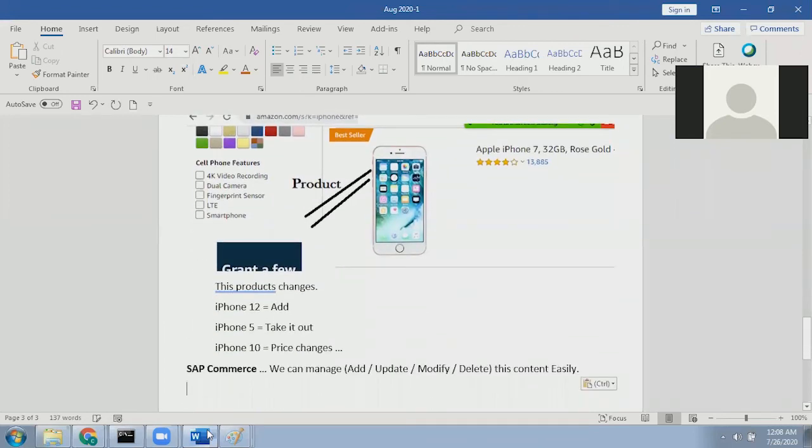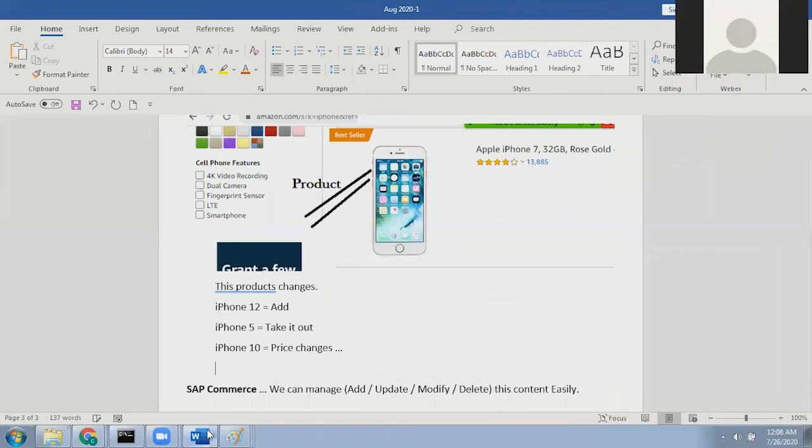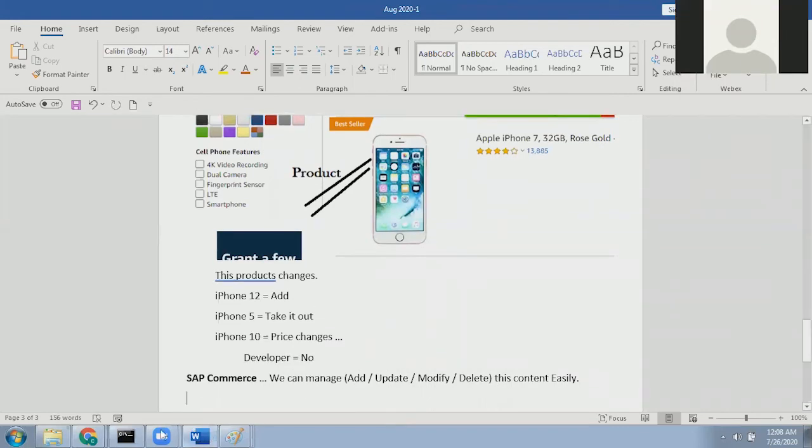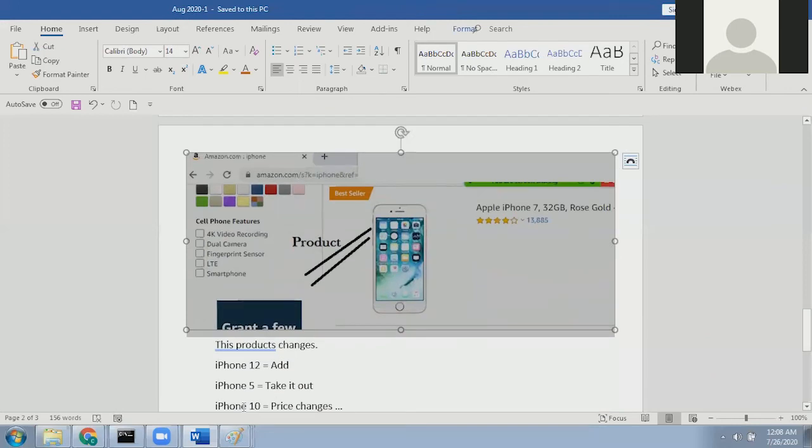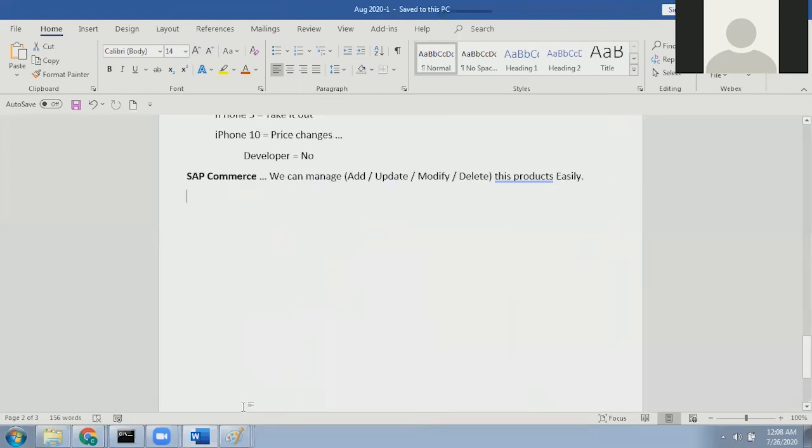Answer is no. Developers don't do the changes. Using SAP Commerce, 'we' means the product owner, the company business owner, who can manage. Manage means add, update, modify, delete products easily. So using SAP Commerce, we can manage the content, and we can manage the products.